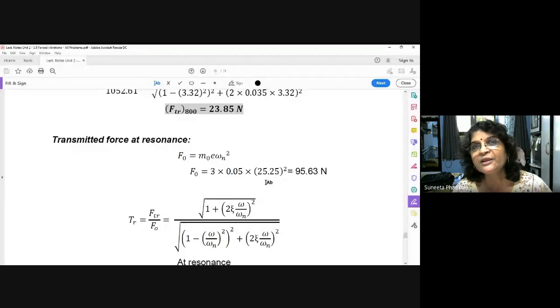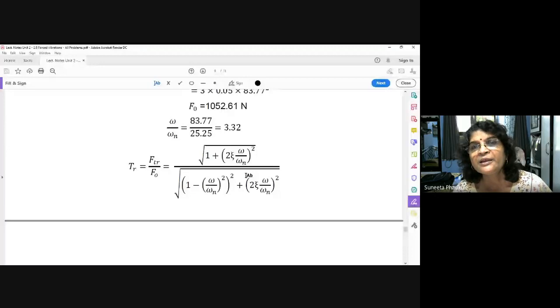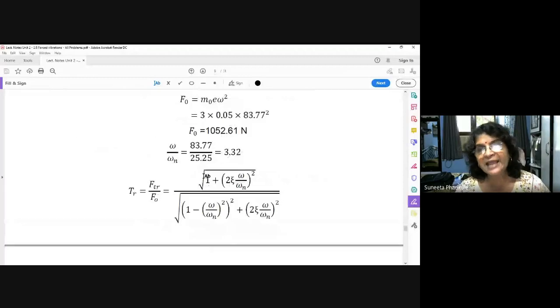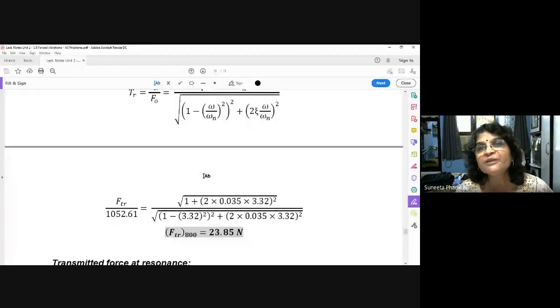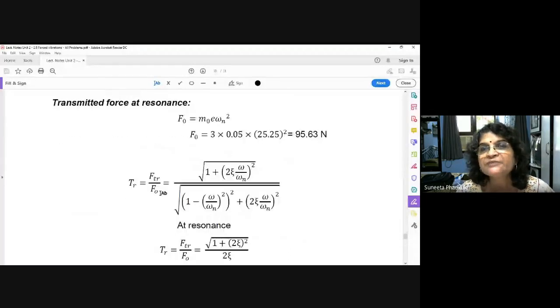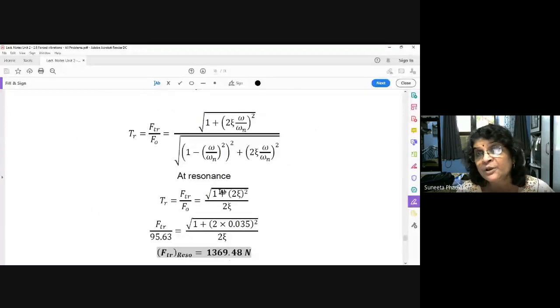See the magnitude here. It was 1052.61 Newton, but here it is 95.63, I think. So this force is less here, but let us see how much the transmitted force will be. Transmissibility is equal to FTR upon FO, which is equal to the square root of this expression. At resonance, that is omega upon omega n is equal to 1.